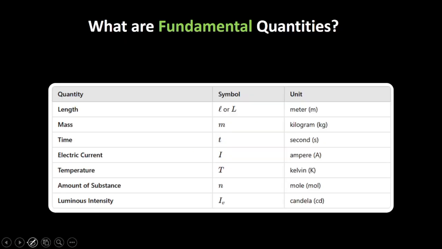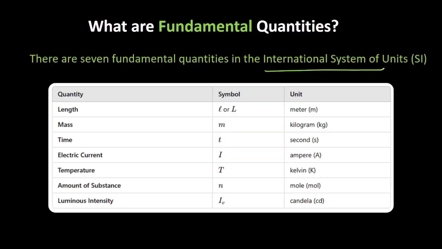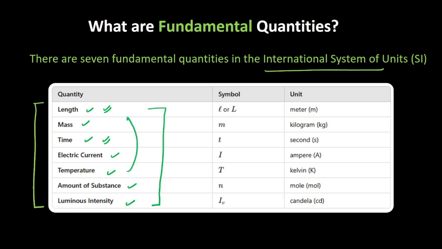So based on our SI system, that is the International System of Units, there are these 7 fundamental or base physical quantities: length, mass, time, electric current, temperature, amount of substance, and luminous intensity. So these are the fundamental physical quantities. What it means is that in order to define length, you are not dependent on time. And similarly, in order to define temperature, you are, let's say, not dependent on length. So these are independent from each other, and that's why these are called the fundamental physical quantities.